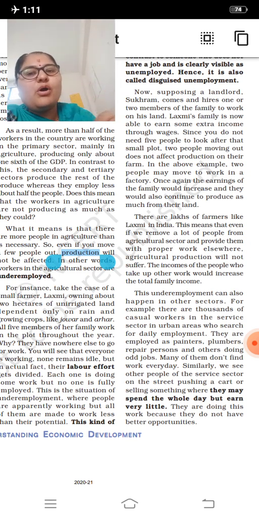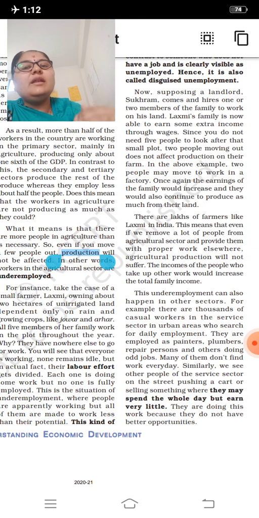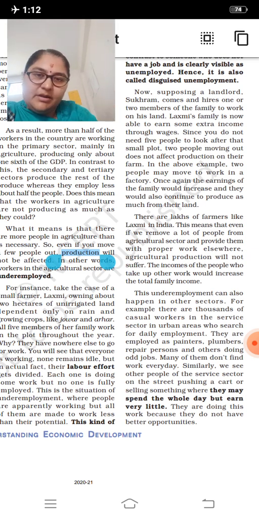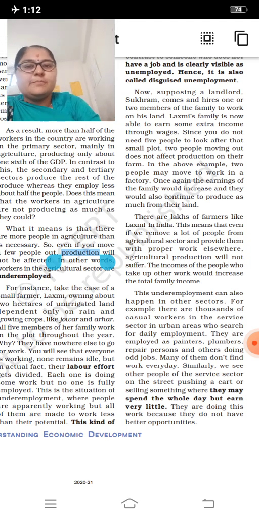Children, now I have gone thoroughly through the sectors of the Indian economy, that is the primary sector, secondary sector and tertiary sector. I have made the comparison between them. Next, there are different types of unemployment problems inside our country, which I am going to deal with in the next class. Thank you.